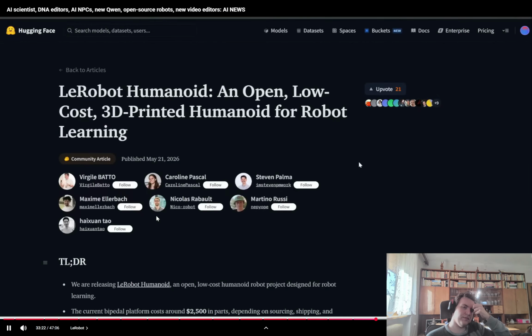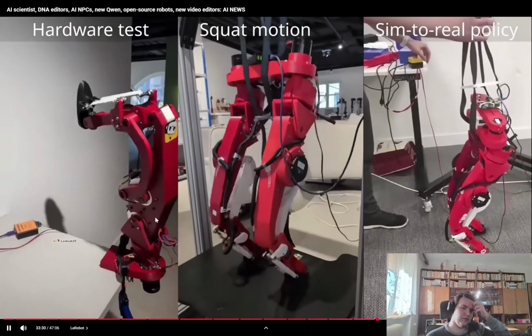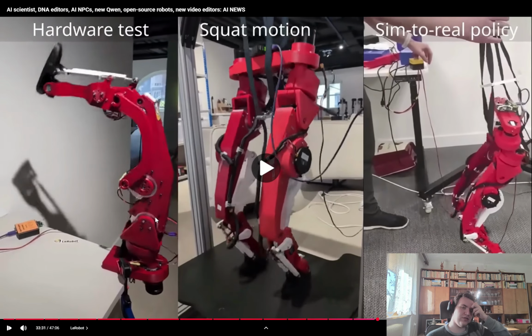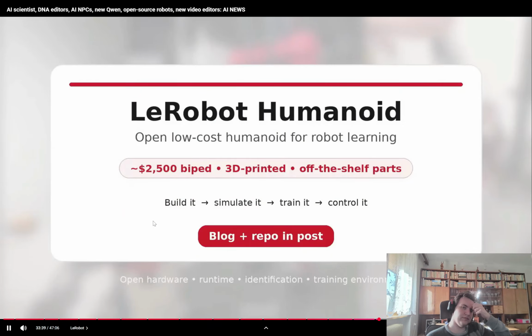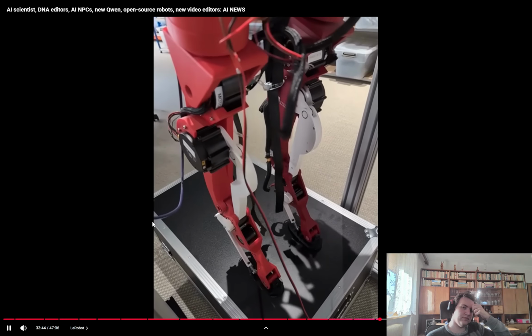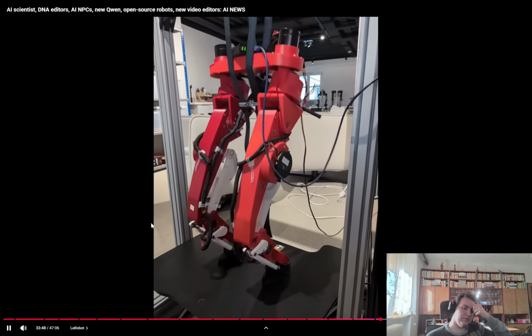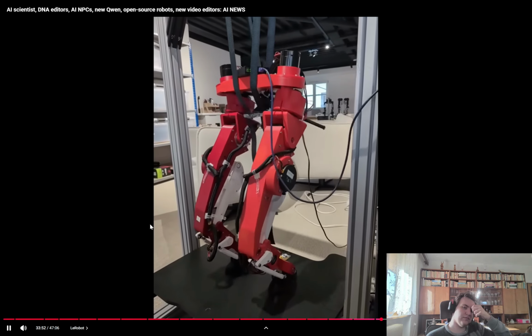In other humanoid robot news, Hugging Face just released their open-source robot humanoid. This is an open-source 3D printed humanoid robot platform designed so basically anyone can use this, to make robotics cheaper and easier to experiment with. They gave builders the full stack: the robot design, the parts list, assembly guide, wiring docs, simulation tools, training environments, and runtime software. So this takes affordable hardware and turns it into a complete robot learning playground. You can build a robot, simulate it, collect real-world data, and also train movement policies.